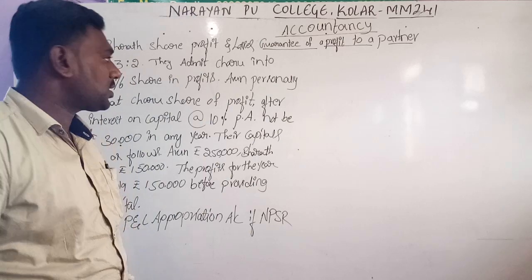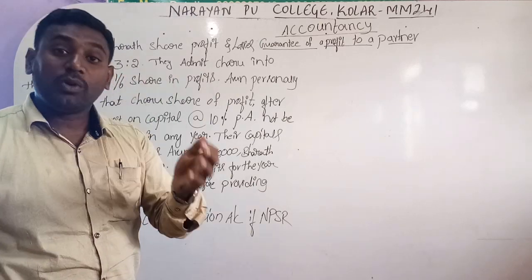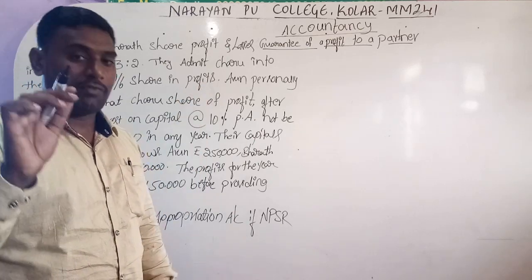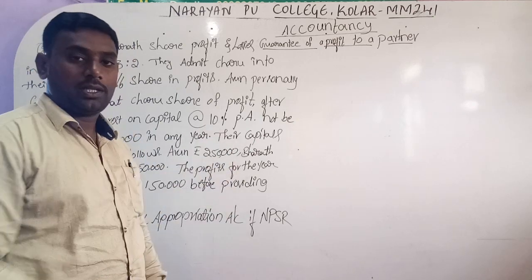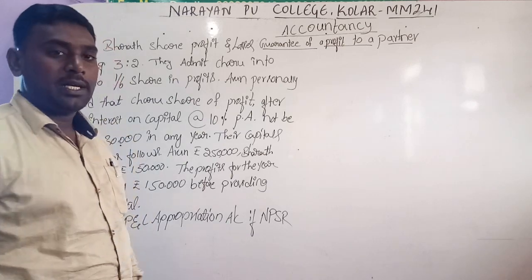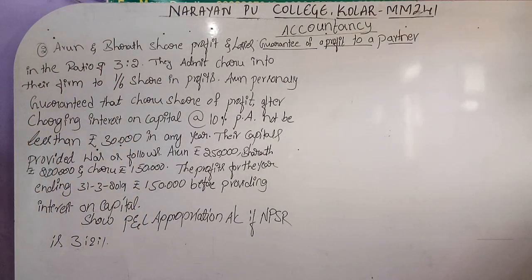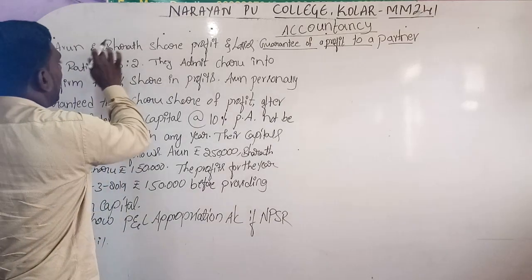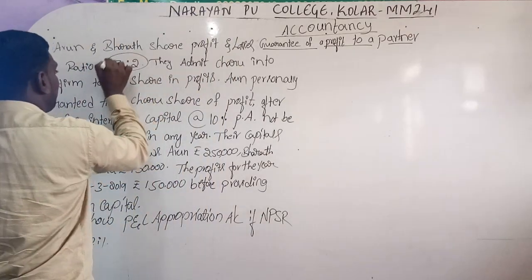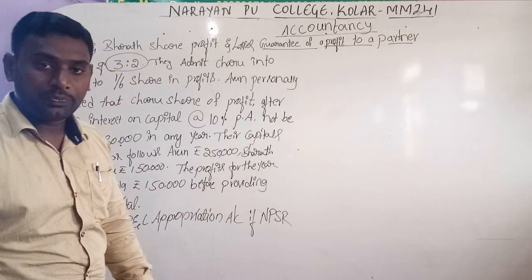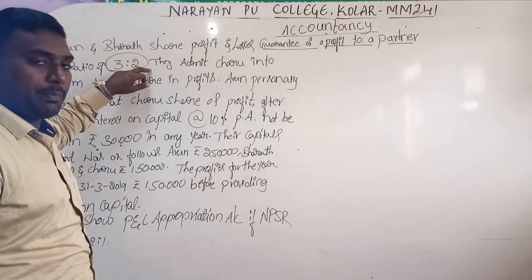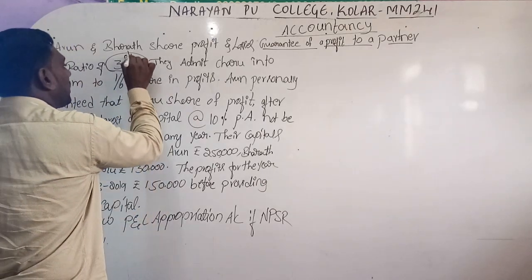Now we have to make the solution of this question. Before doing the solution, first we understood the question. In the question, what information they are given, which is helpful to make our solution, we have to discuss each and every point. So in this question, they are given Arun and Bharat share profits and losses in the ratio of 3:2. So here they are given the ratio, that is 3:2. In the beginning itself they are given the old ratio.